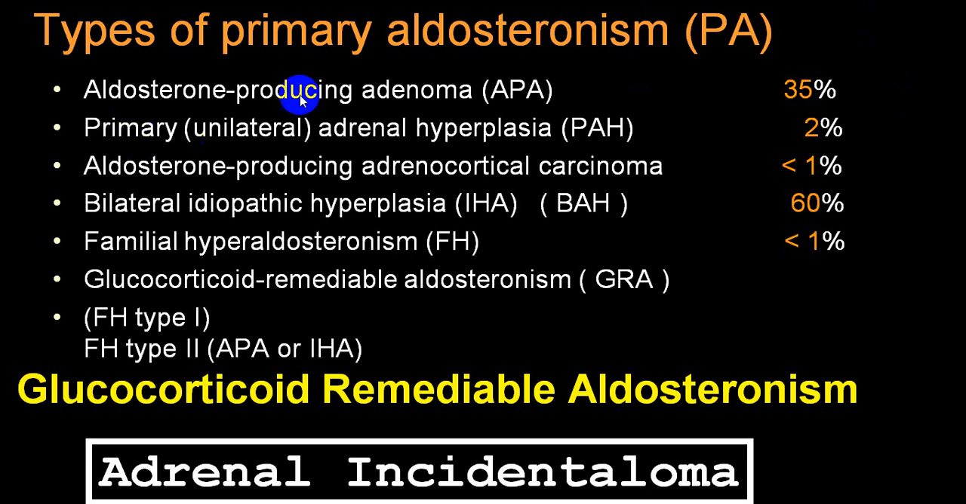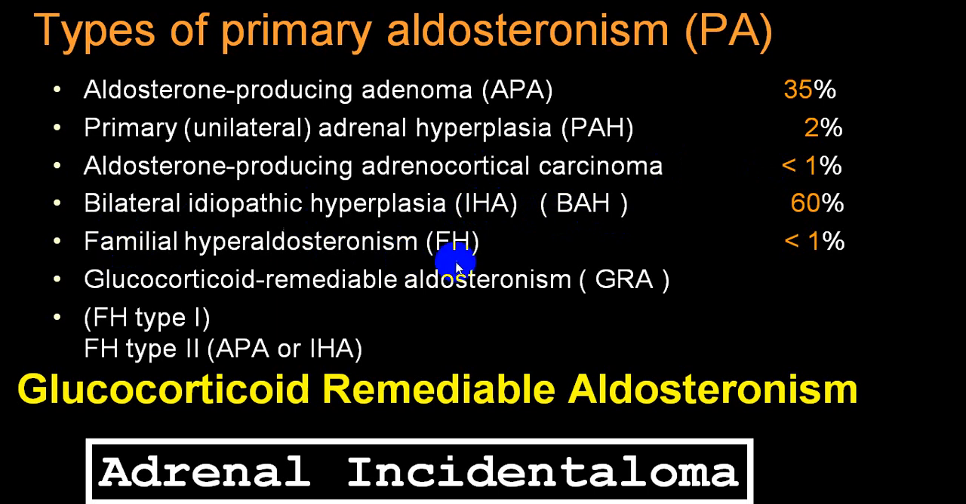There are different names given to this primary hyperaldosteronism. Aldosterone producing adenoma is called APA. Primary adrenal hyperplasia is called PAH. Adrenocortical carcinoma can be there, which is less than 1%. Bilateral idiopathic hyperplasia is also called BAH or IHA. That is called idiopathic hyperplasia of adrenal gland.